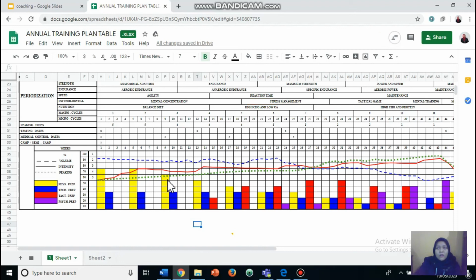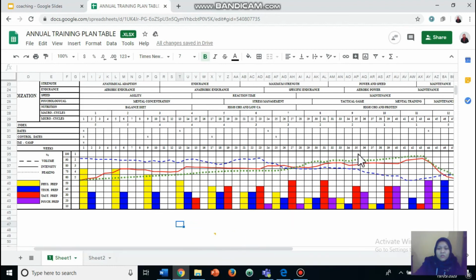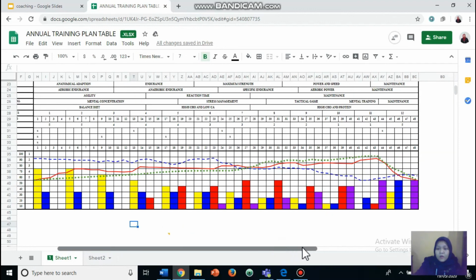We need to have a fundamental of the exercise, and then we can add the technical, and then close to the competition, we have a great tactical, which is in the red bar, and then until the pre-competition, we are not focusing on the physical, which is anatomical adaptation, anymore, because our athlete already developed all the strength from the start.